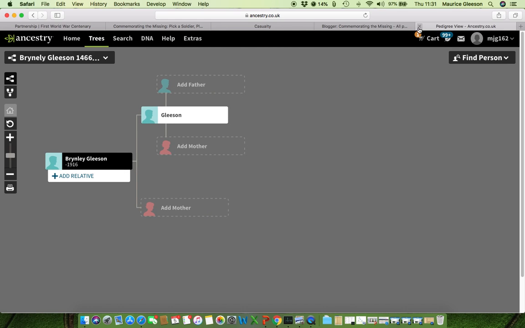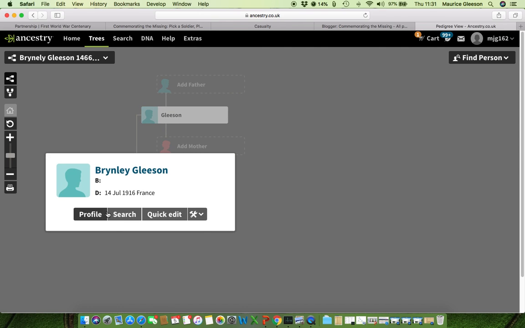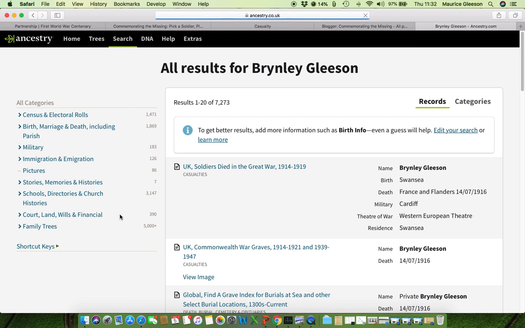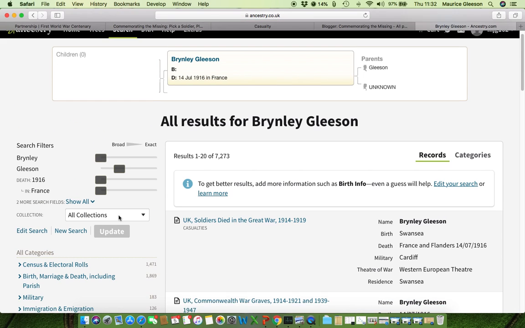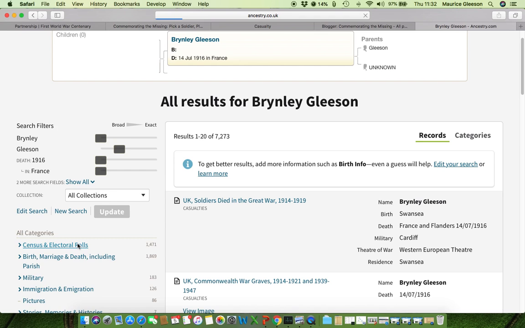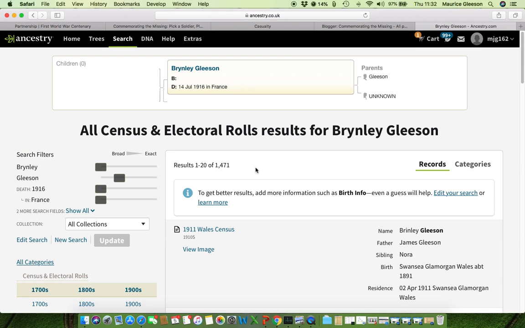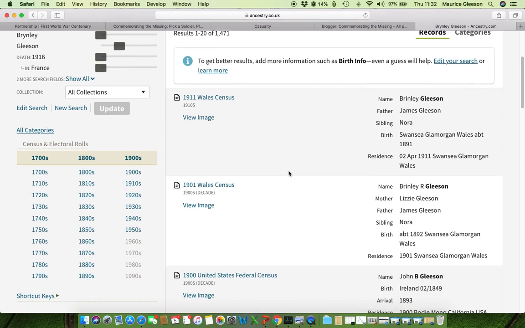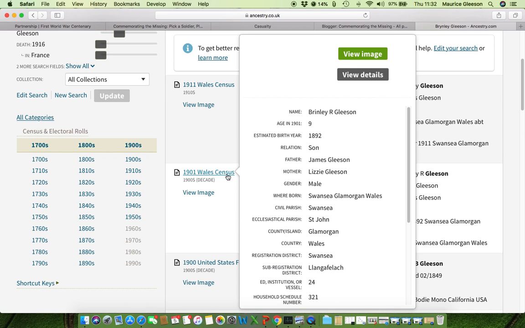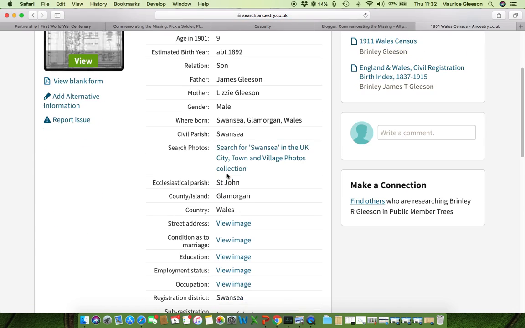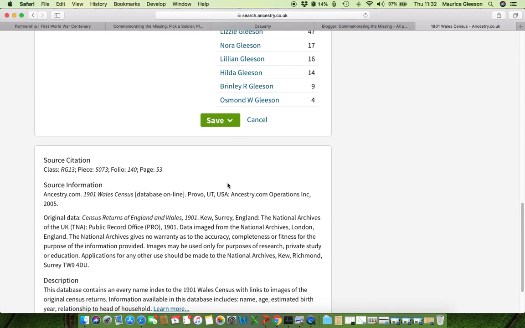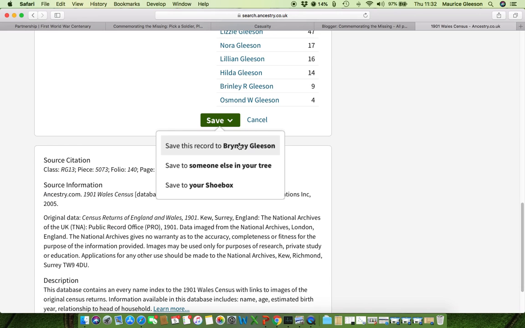If we go back to the, well, we can now actually search for him by clicking on search, and it brings us to the same records that we found previously. And what we want to do is we want to go specifically to the census and electoral rolls and bring up the 1911 and the 1901 census information. We'll start with the 1901 census, click on that particular record, and then click on save to Brindley Gleason.